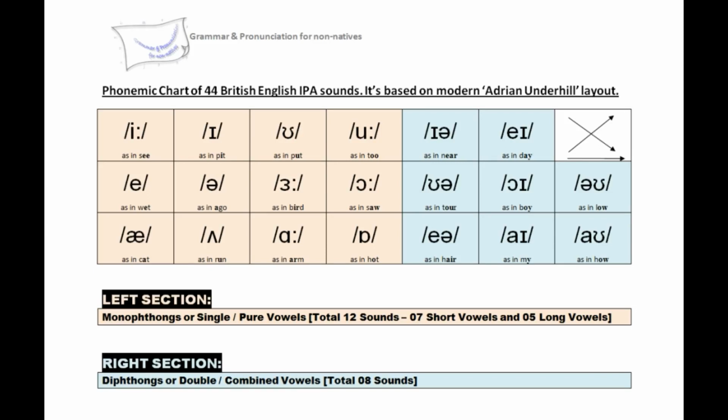This is the section of the IPA chart containing vowel sounds. The left side portion represents pure vowels, monophthongs, or single vowels. These include short vowels, which are 7 in number, and long vowels, which are 5 in number. The right side portion represents diphthongs or double vowels, and those are 8 in number. Let's start learning single vowels or monophthongs one by one with example sounds.